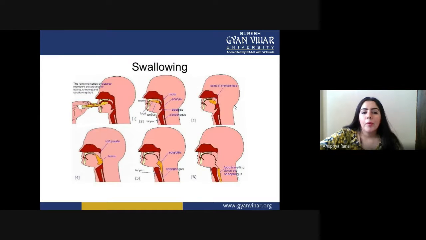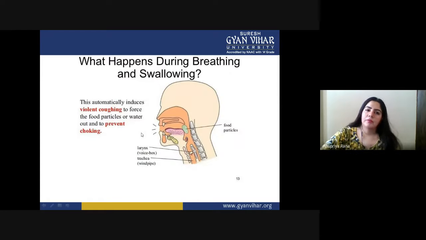You can see the whole process of swallowing. In the very first picture, the food is agitated in the mouth. Second, the teeth chew the food. Third, saliva mixes with that particular food. Fourth, now the bolus of the sweet food has to go through our esophagus. Now the food is inside the esophagus, and the movement of muscles of the esophagus leads it to pass on to our stomach.